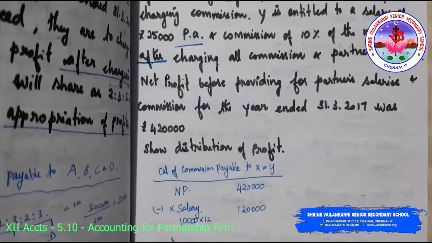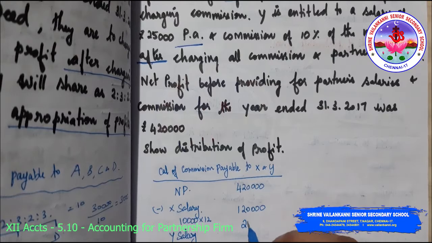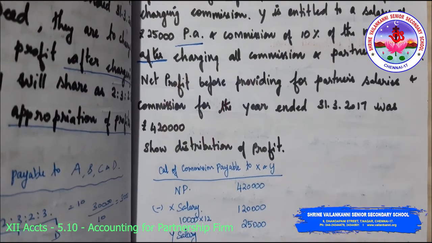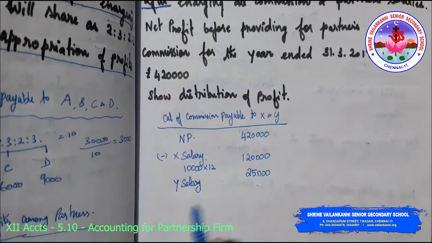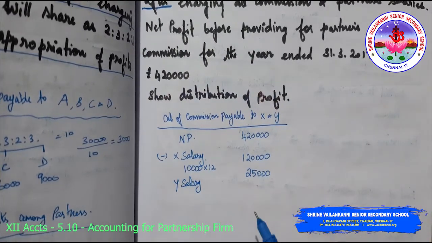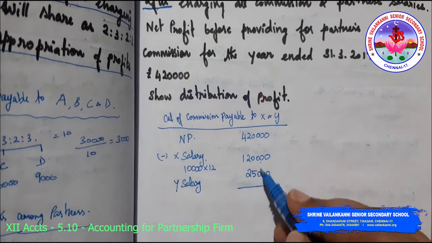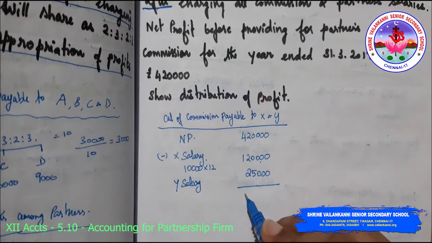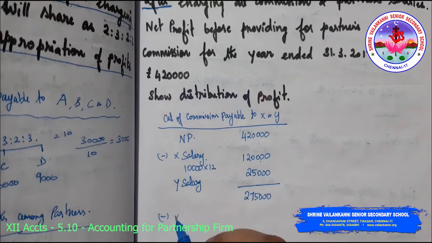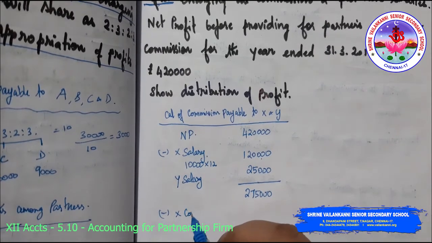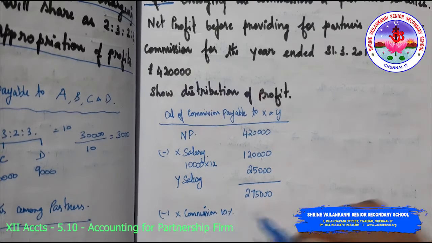Now we need to go to salary of Y. What is Y's salary? It is 25,000 per annum. Am I right? So now I finished the salary of X as well as Y. So whatever total I am getting, it is 3 lakh minus 25,000, which is 2,75,000, on which X has to get a commission of 10%.